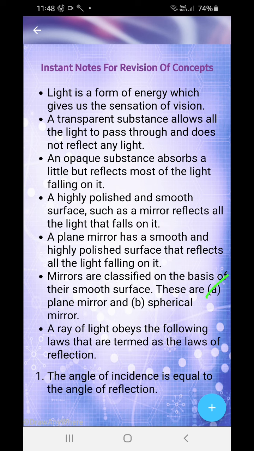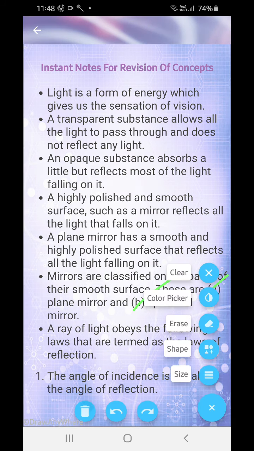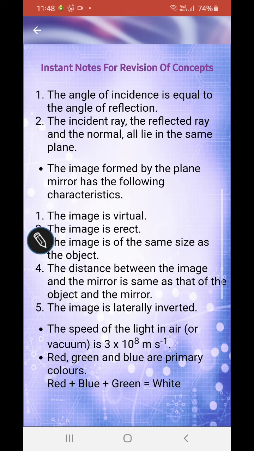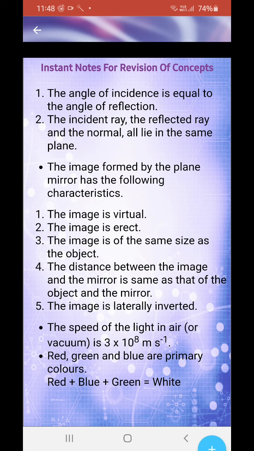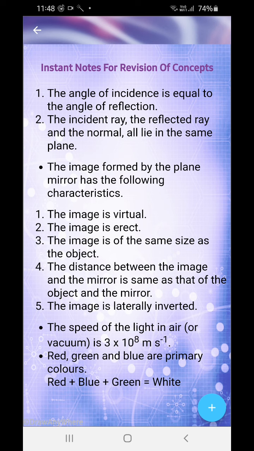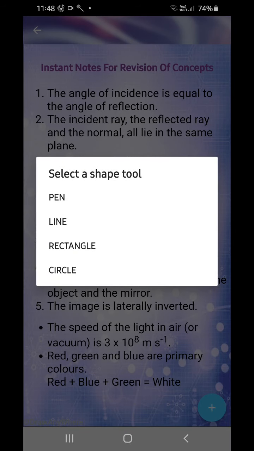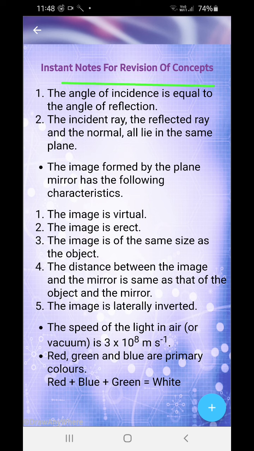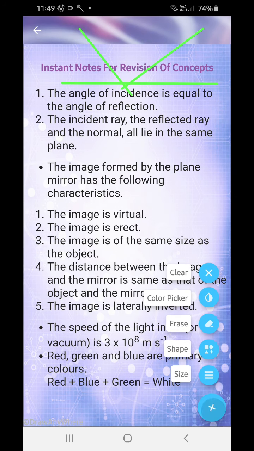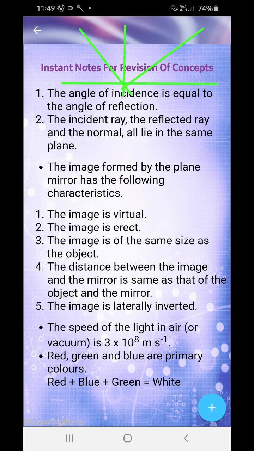Mirrors are classified as plane mirror and spherical mirror. Now, the ray of light obeys the laws that are termed the law of reflection. This you need to learn because it will come in your exam. I can see that it's printed in your paper. So, the angle of incidence is always equal to the angle of reflection. Let me draw and show you another time. Okay, so let me draw the normal also.